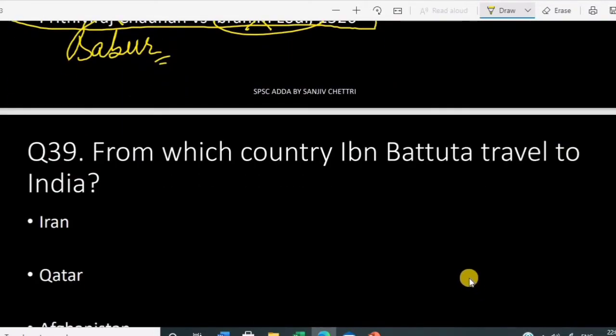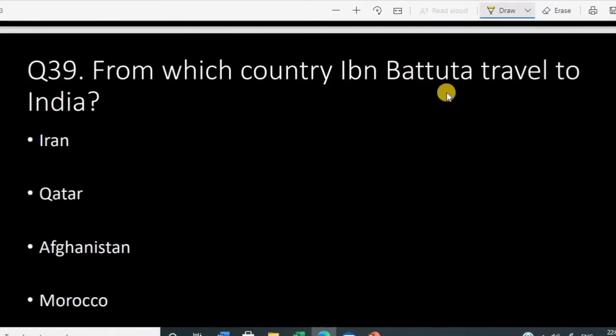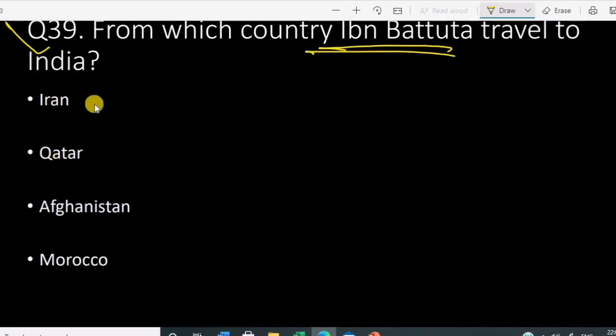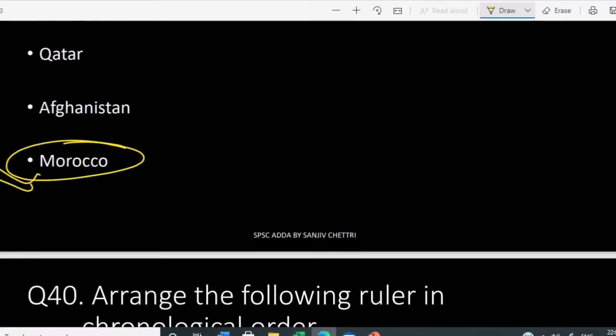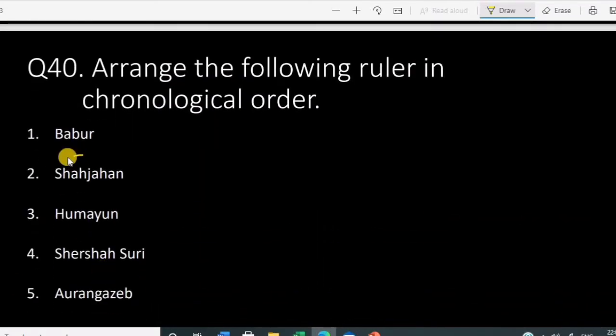Okay, so from which country Ibn Battuta? He was the ambassador. He traveled to India. So from which country did he travel? He traveled from Morocco, okay, Africa. Ibn Battuta traveled from Morocco.